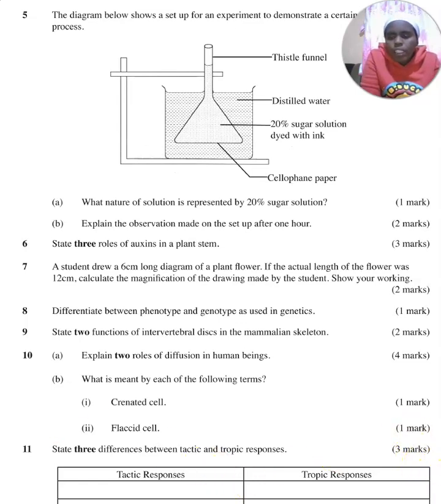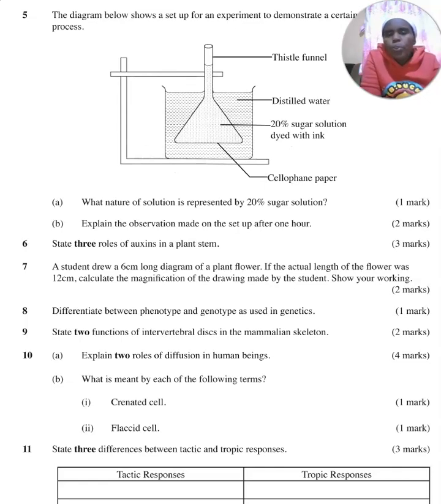Then the next question, you are told to explain 2 roles of diffusion in human beings. Diffusion allows absorption of food from the small intestine. It allows gaseous exchange where carbon dioxide gets out of the bloodstream into the alveoli and is breathed out, while oxygen gets into the alveoli and diffuses into the bloodstream.